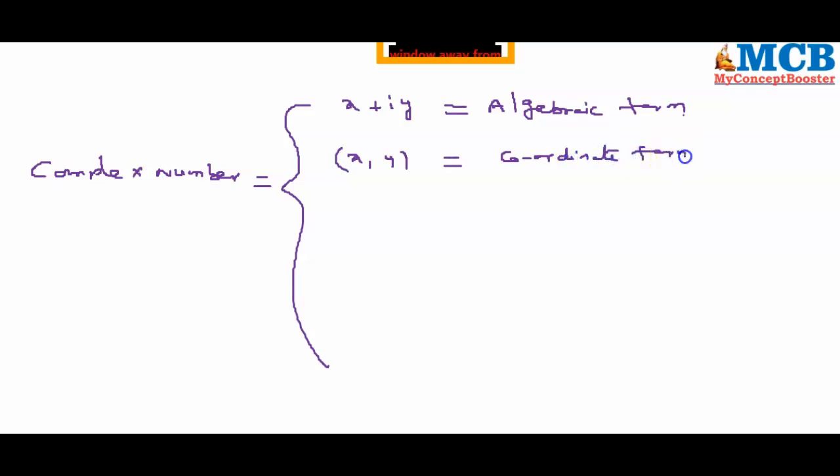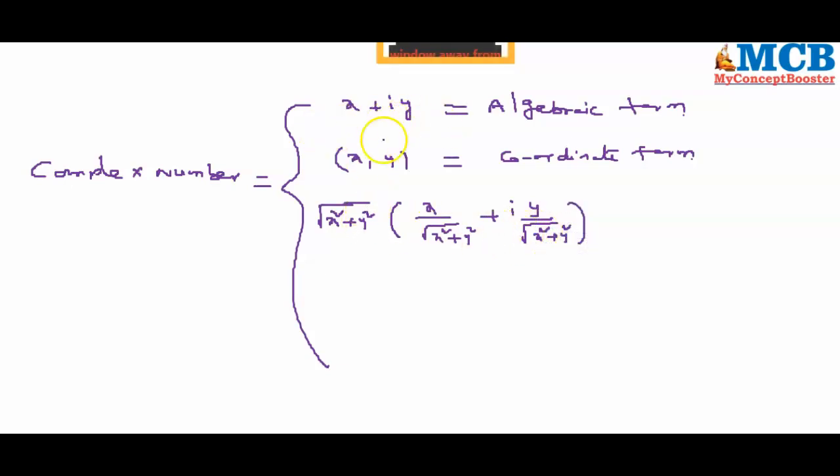The same x plus iy can be multiplied with root over x square plus y square and divided with root over x square plus y square, giving x divided by root over x square plus y square plus i times y divided by root over x square plus y square.